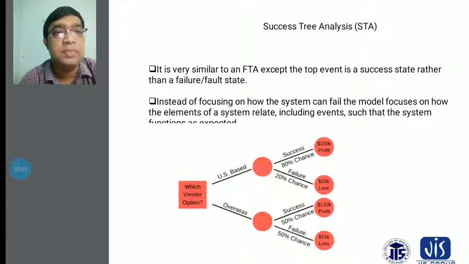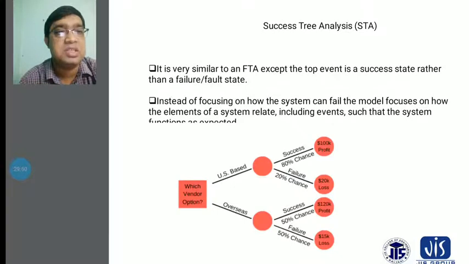At the bottom of this, success has a 50% chance, and failure also has a 50% chance. A 15k dollar loss is considered, and also 120k dollars in profits is considered.